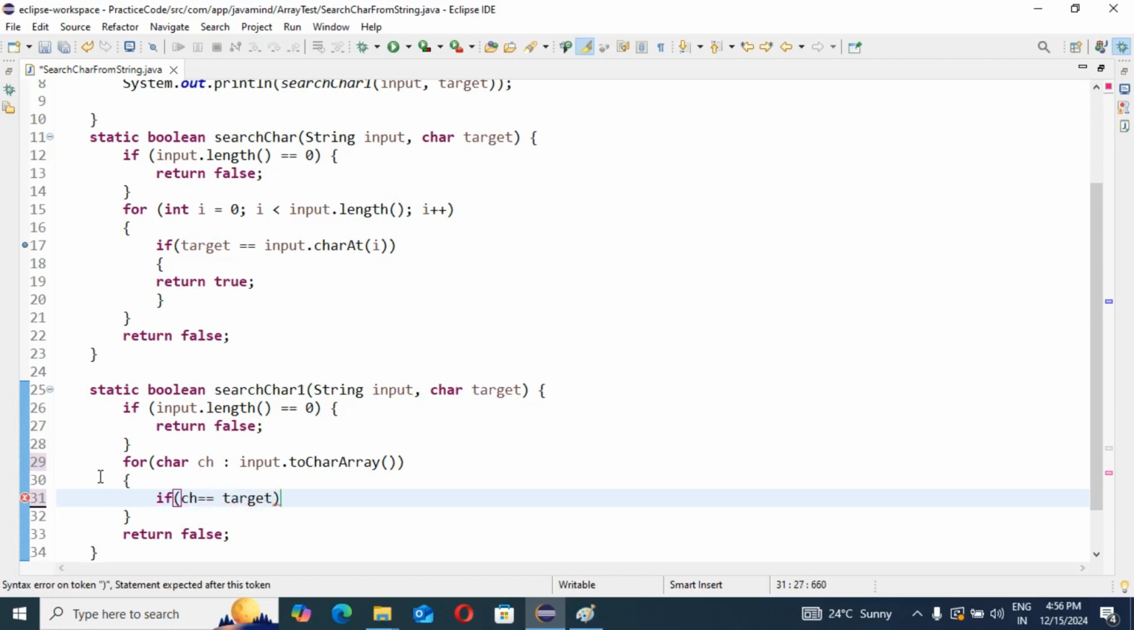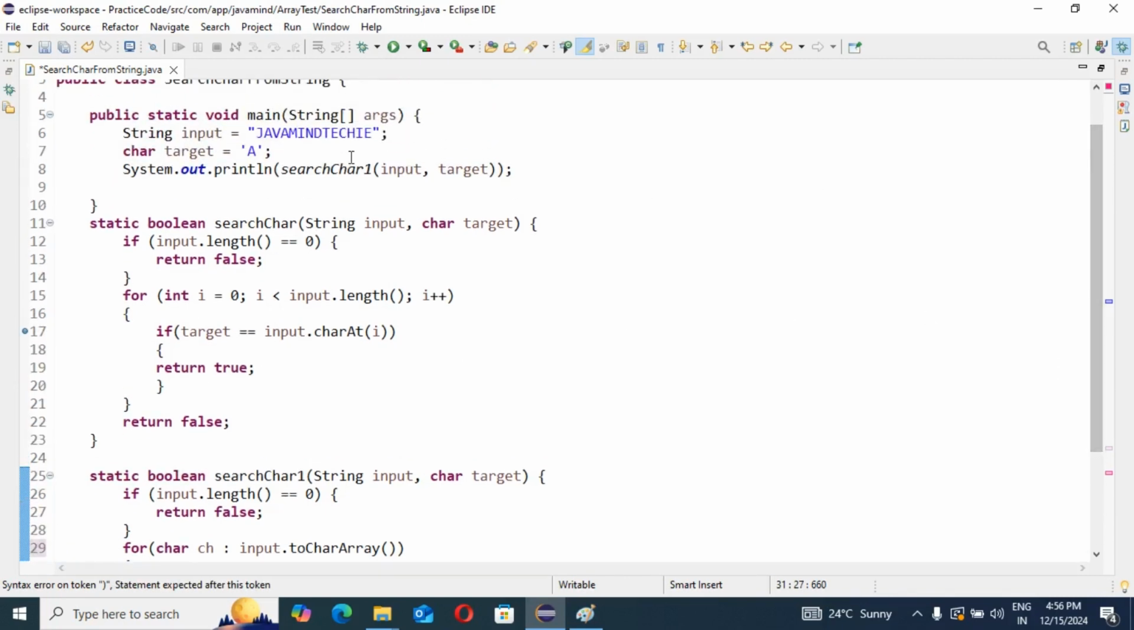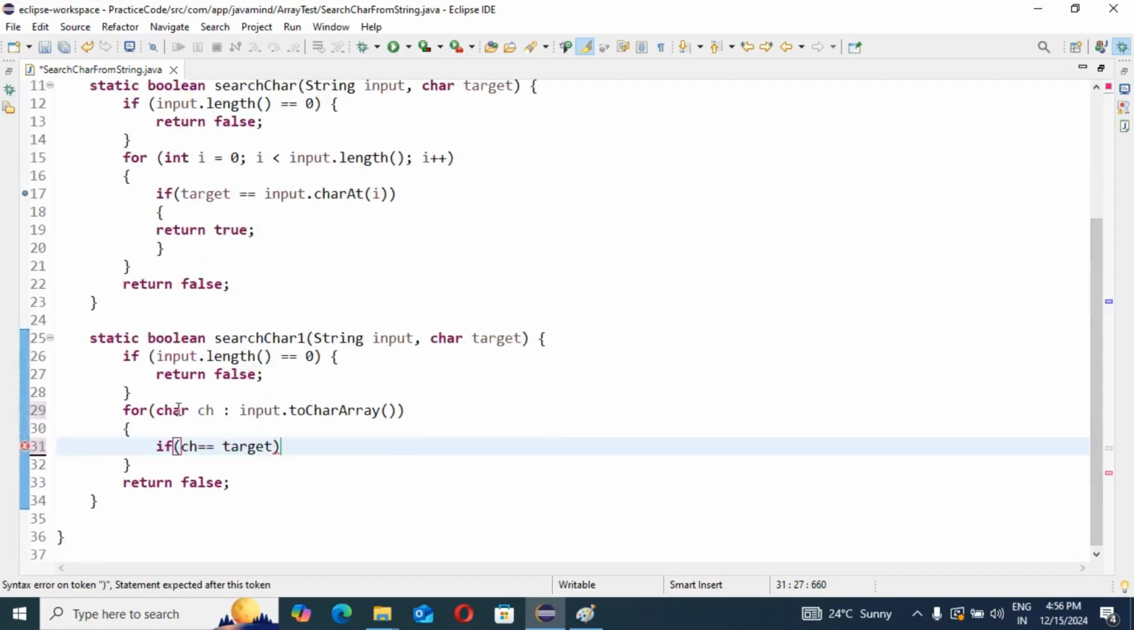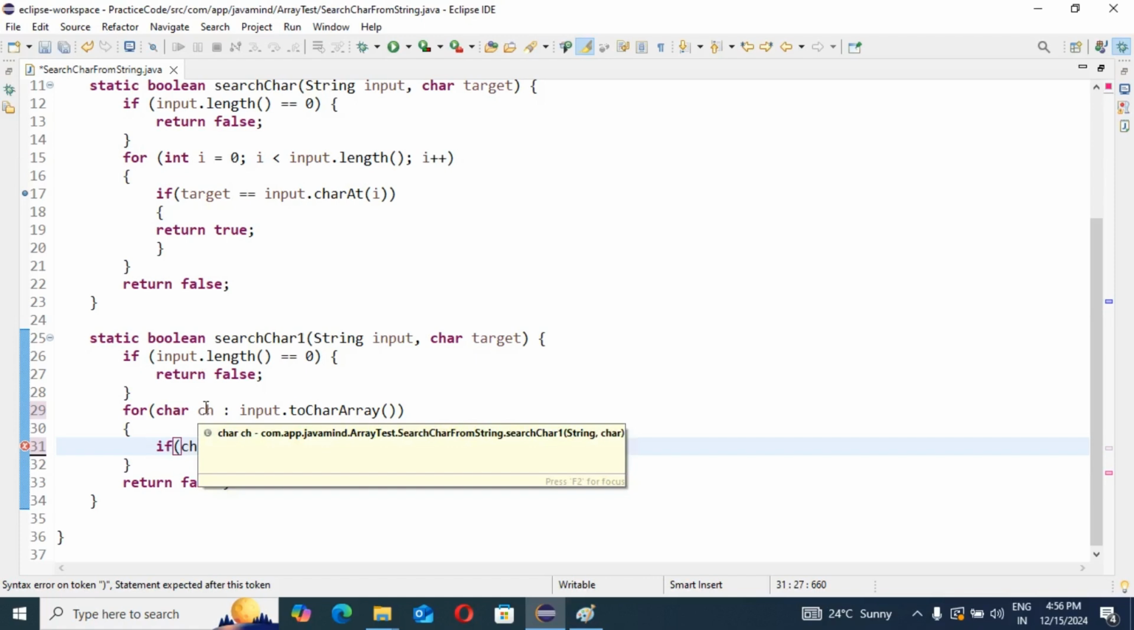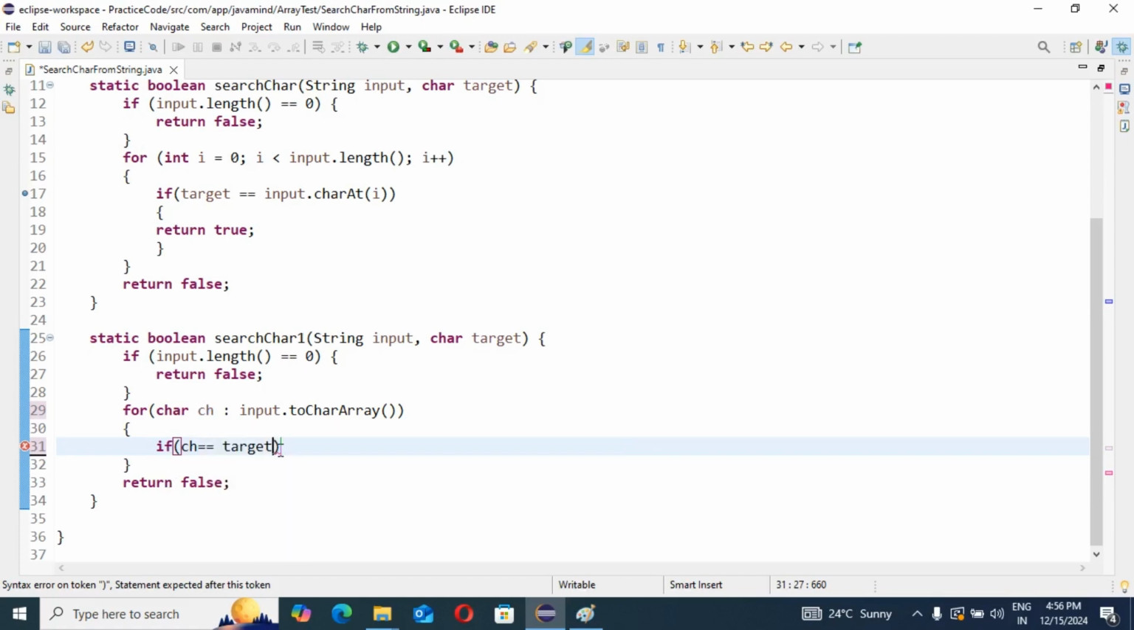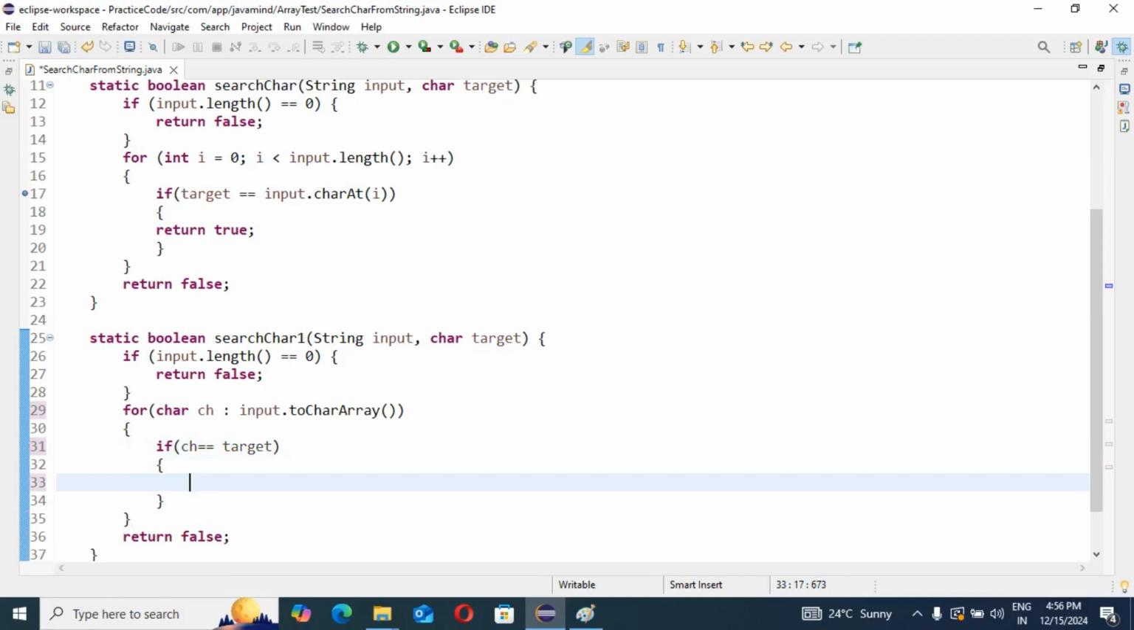Whatever the character is, first it will come j, then a, then v, then a, because we are going to iterate. So this is an enhanced for loop. You know very well, right? So whatever character is coming inside ch, we are going to check if ch equals target. If it is equal to the target, then directly we can return true, right?